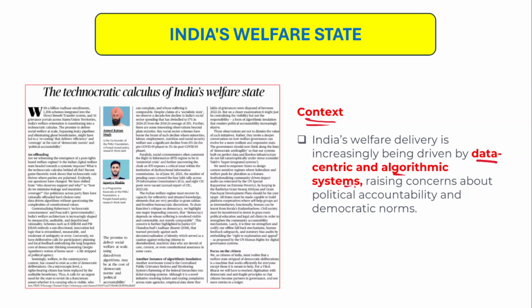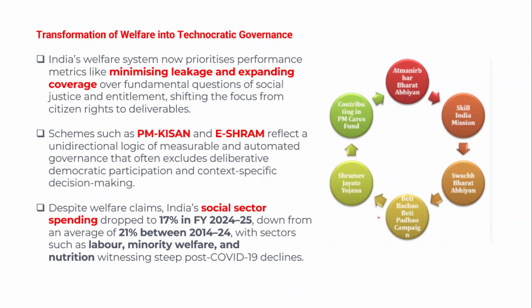Right, so in the last decade, India's overall welfare is being driven by data-centric and algorithmic systems. So therefore, it has been raising certain concerns about political accountability and democratic norms as well. Right, so let's understand this in a very detailed way.